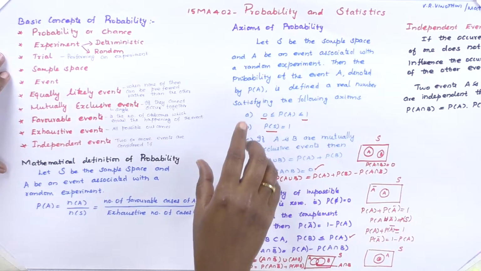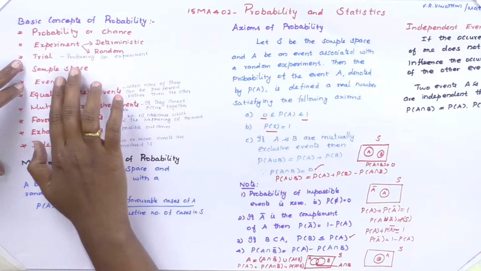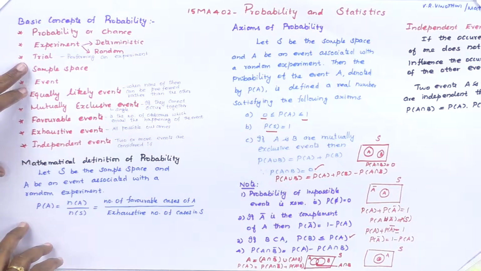Welcome to this video. In this video, we are going to learn about probability and statistics. What is meant by probability? It means that it is a chance. Before going to introduce the basic concepts of probability, first we need to know the basic concepts of experiment, trial, sample space, event, equally likely events, mutually exclusive events, favorable events, exhaustive events, and independent events.